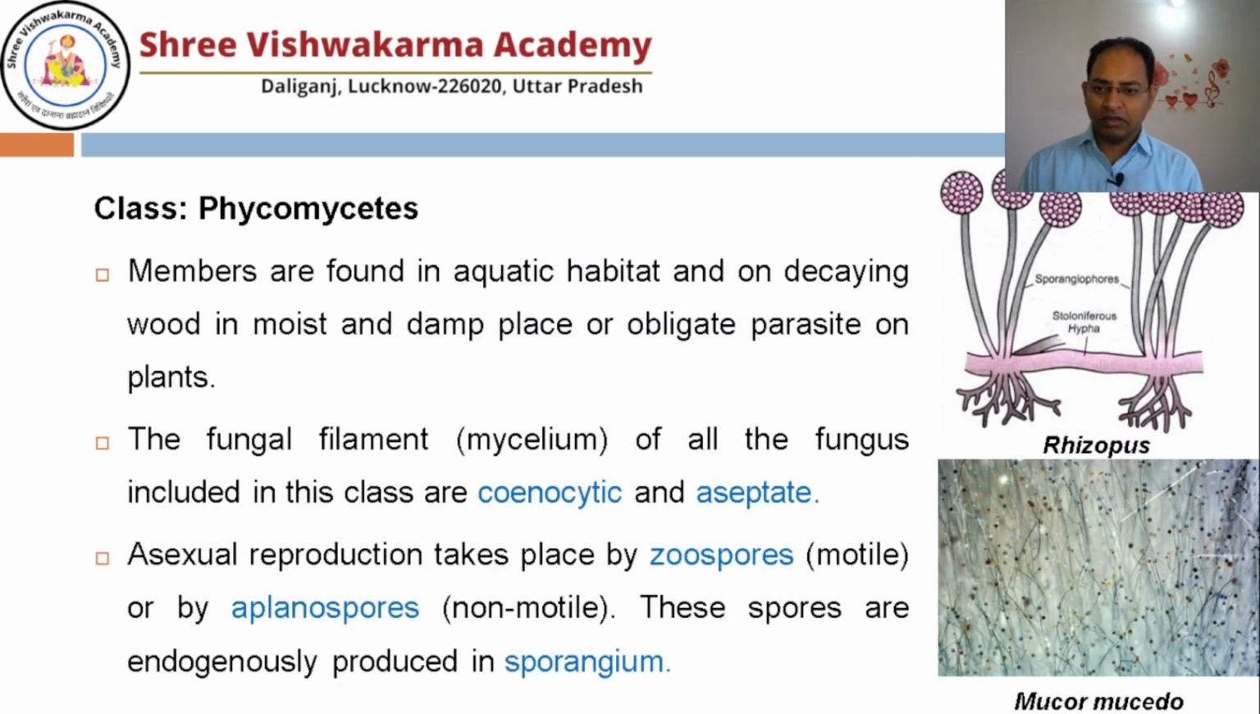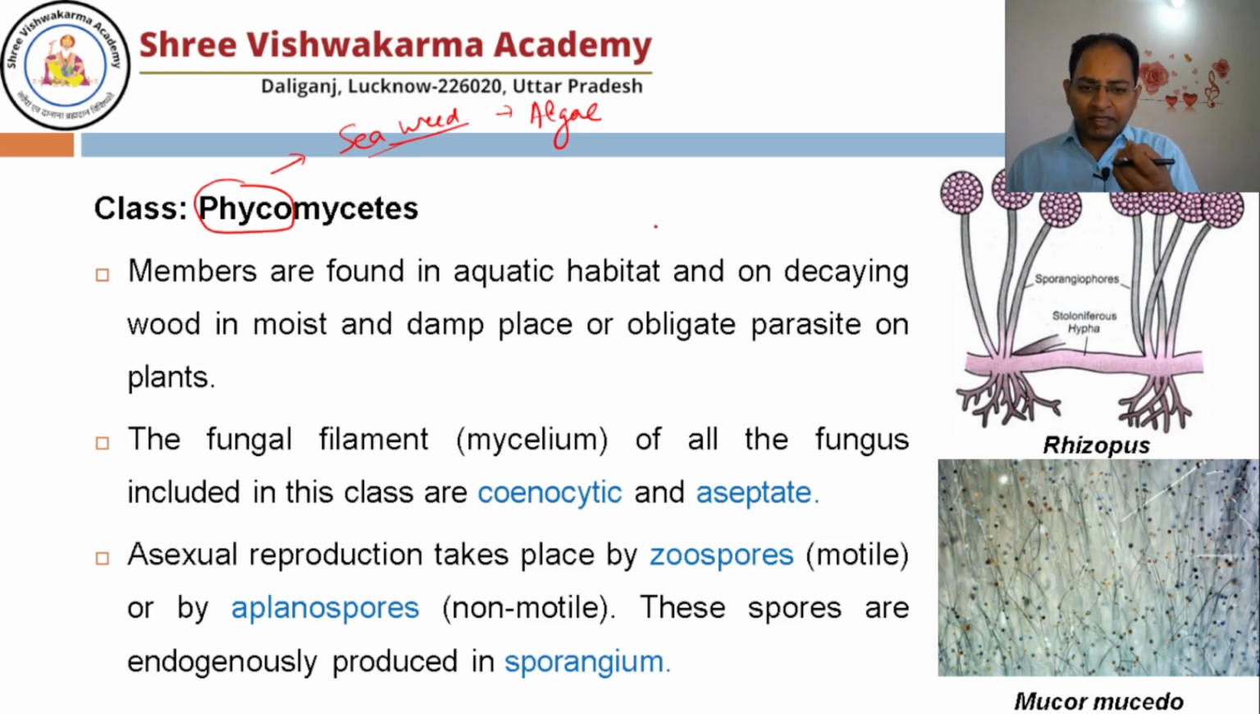The Phycomycetes. What does it mean, the Phycomycetes? Once you read phyco, it means seaweed. Means you can correlate with the algae. But you will be surprised that here I am talking about the fungi. Here I am putting the name as seaweed. So previously it was seen that they are just like the algae, they are floating in the water. So the members look just like seaweed, although they are looking a bit similar to the algae, but they are basically fungi.